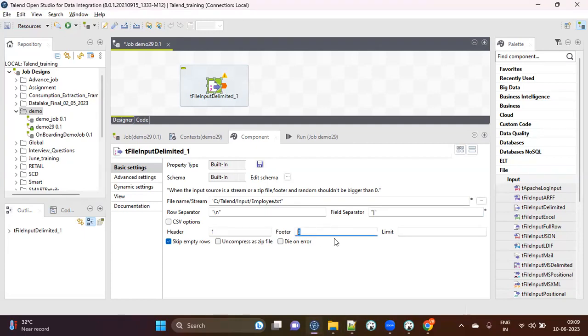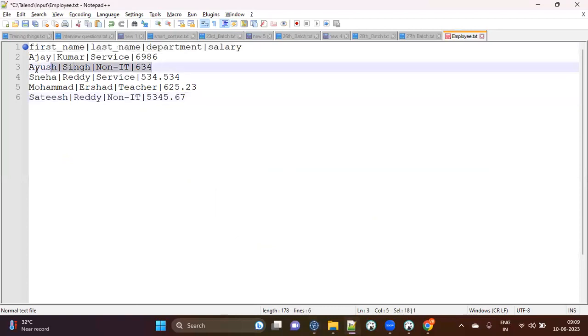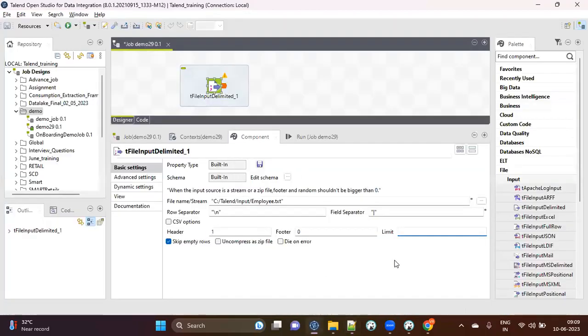Now, I don't have any footer in the file and I don't want to limit my data also. Limiting means, let's say I want only 2 rows, so I'll put the limit as 2. It will give me only 2 rows, even if my file has a million rows. That's the limit thing. But right now I don't have any footer in the file. It's just a normal plain file. So I have given that option as well.